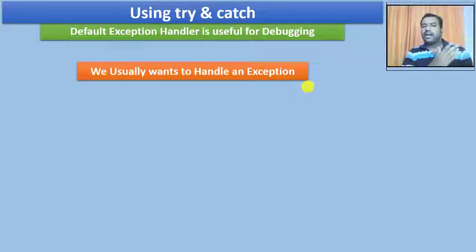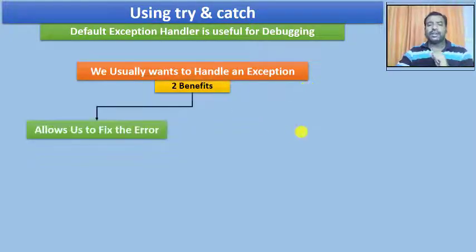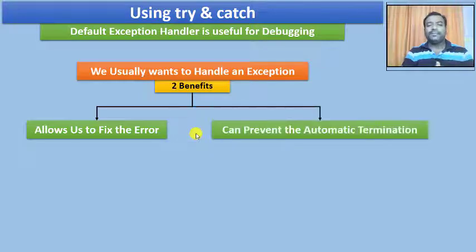When the Java default handler was doing the job, what was the use of having an exception handler using try and catch keywords? There are two benefits of doing this. The first benefit is that it allows us to fix the error. When the exception occurs, instead of just printing what the exception is and terminating the program, it allows you to fix the error. And the second benefit is that it can prevent the automatic termination.